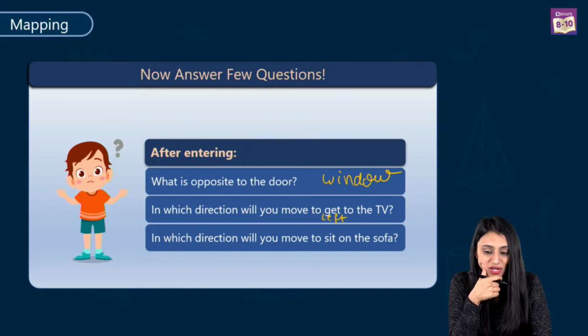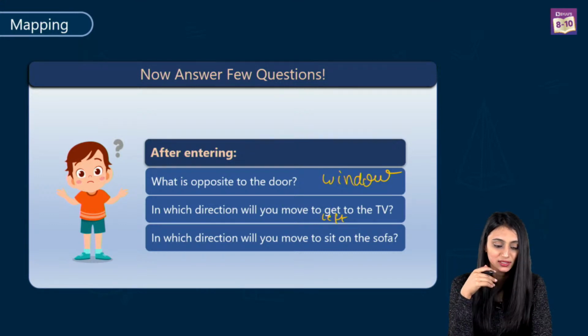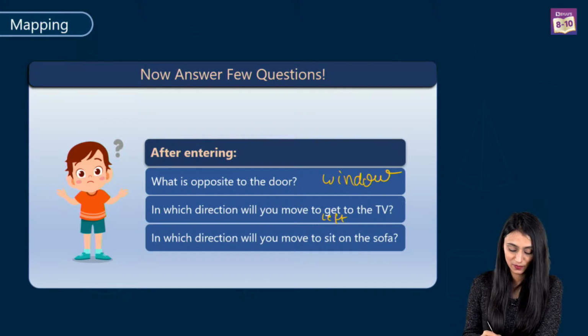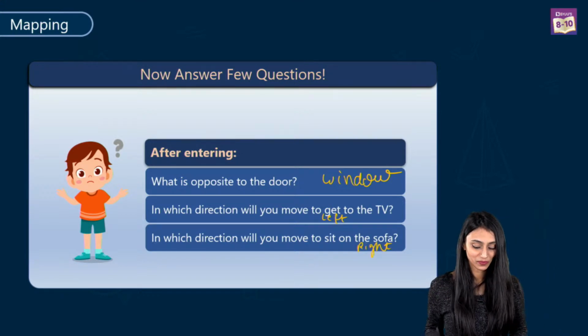Chandrakanta, right. Harvis, right. Krish, right. Ankit, right. Ardura, right. Isha, okay, right. You were basically writing right. Archit, yes. So you have to move to the right to sit on the sofa.